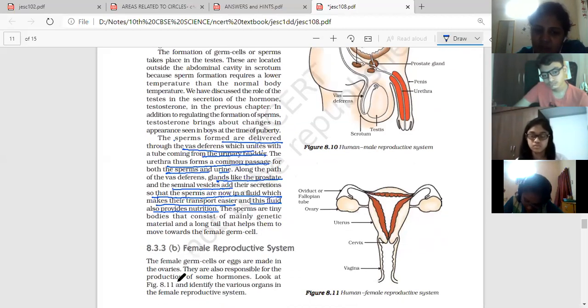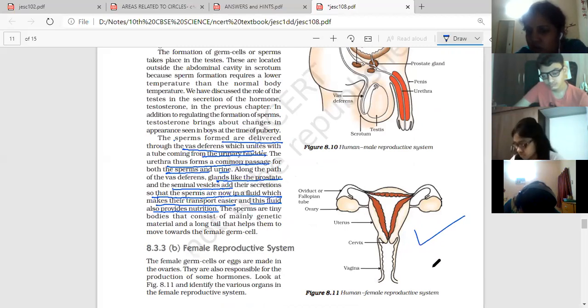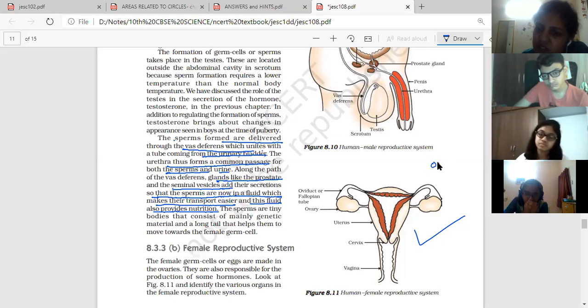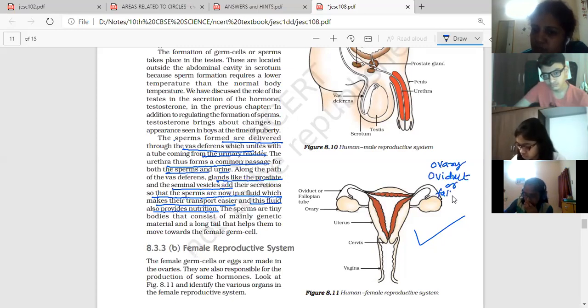Then the next is the female reproductive part. This diagram is always asked, to draw and to explain the structure of the female reproductive part. In this, 4 parts are very important: the first is the ovary, the second is the oviduct or fallopian tube, the third is the uterus, and then the vagina.